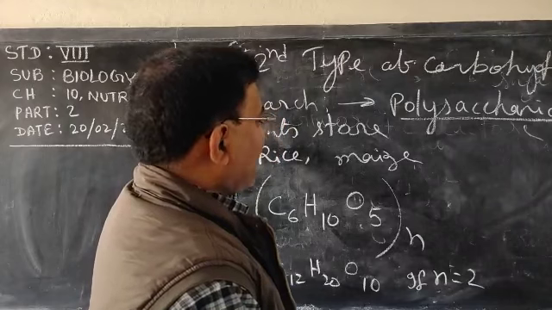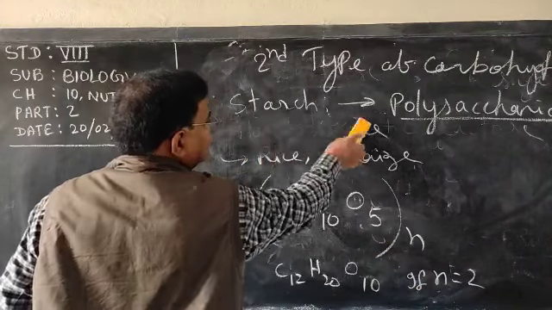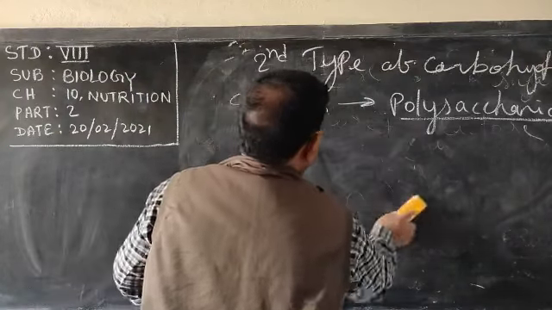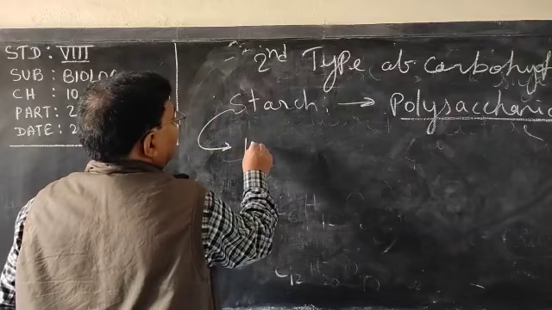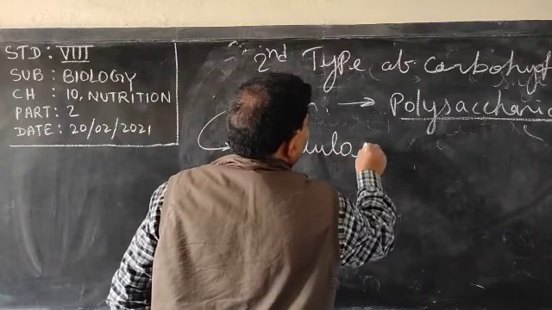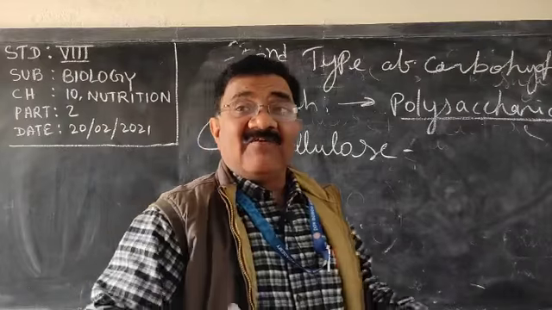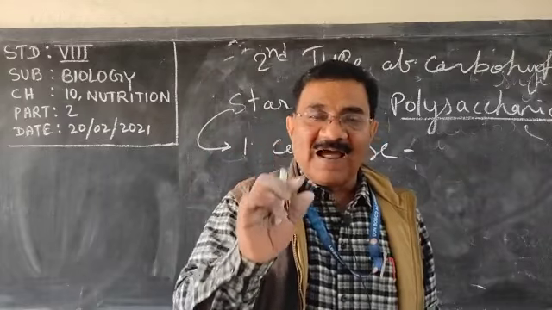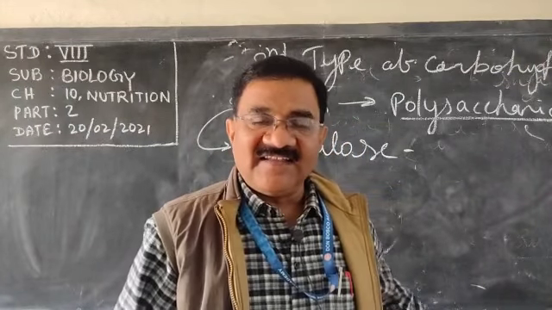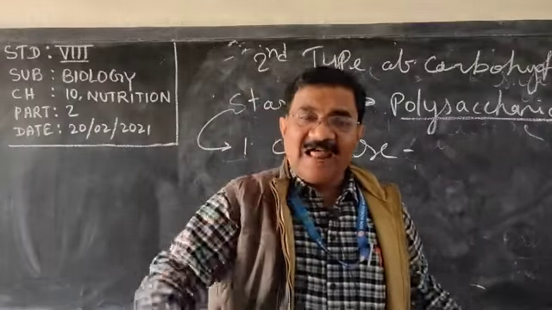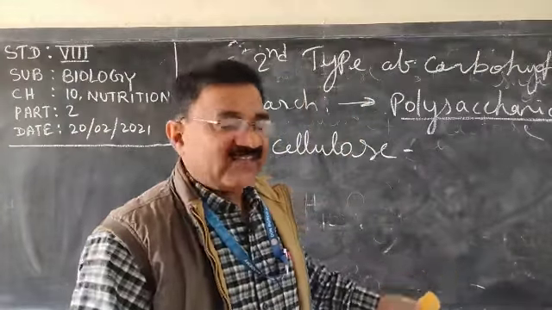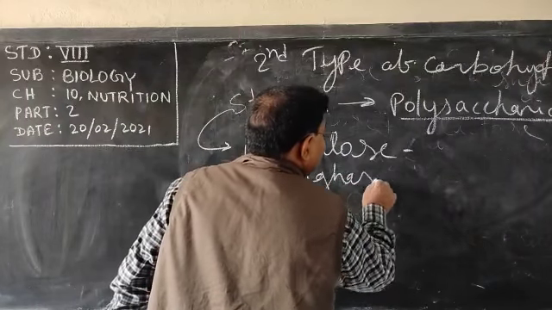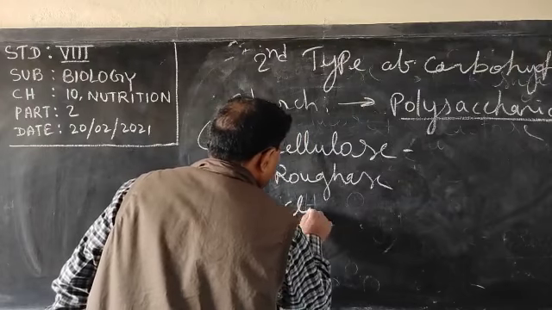Now this starch is of two types: cellulose and glycogen. One is cellulose, and you must have read that the plant cell wall is made up of cellulose. The cell wall, which is present only in the plant, is made up of cellulose. When we eat plant parts, this cellulose is not digested, and it works as roughage. It cleans our gut.